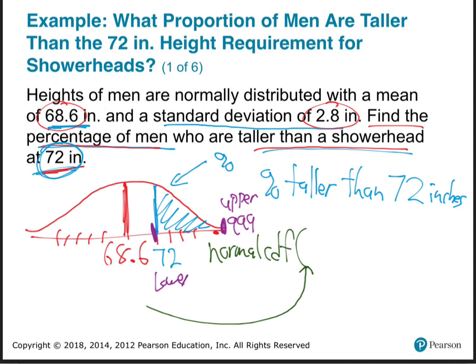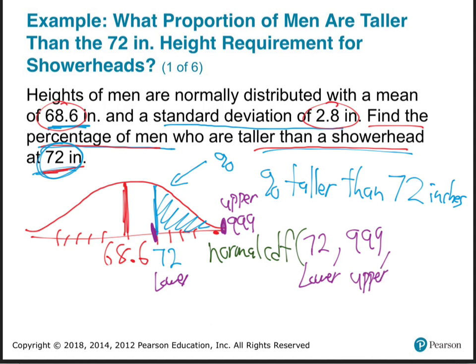So the normal CDF: 72, that's the lower, comma 999, that's the upper. Meaning we want to know what percentage of men are between 72 inches tall and 999 inches tall. How many men do you know that are 999 inches tall? There's no one, right? So that's like infinity. That's going to get pretty much all men in there, isn't it? All men taller than 72, I mean.